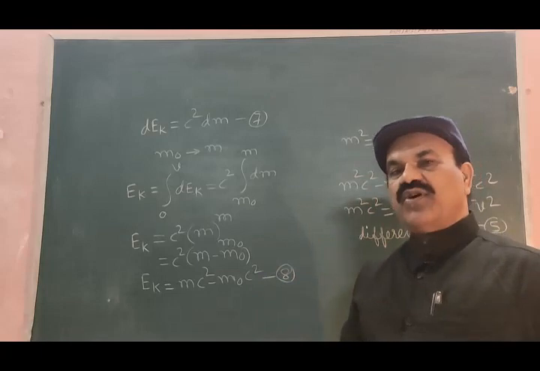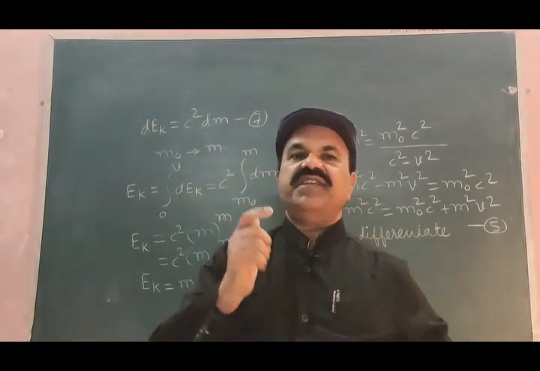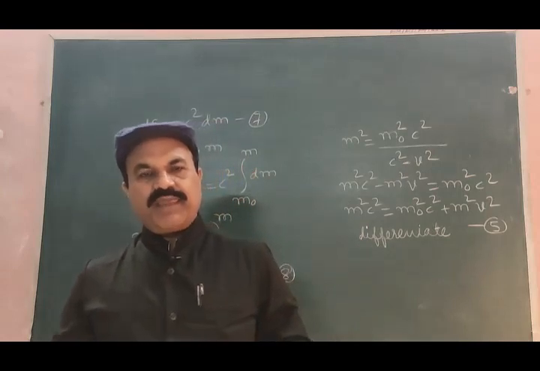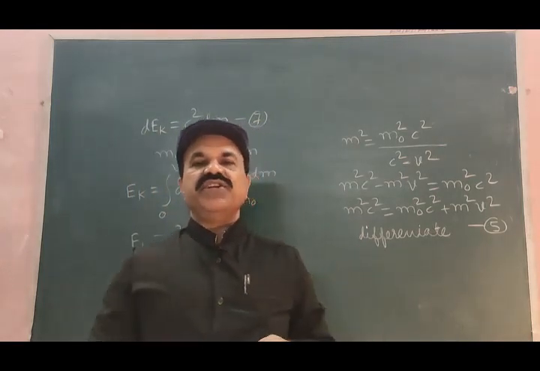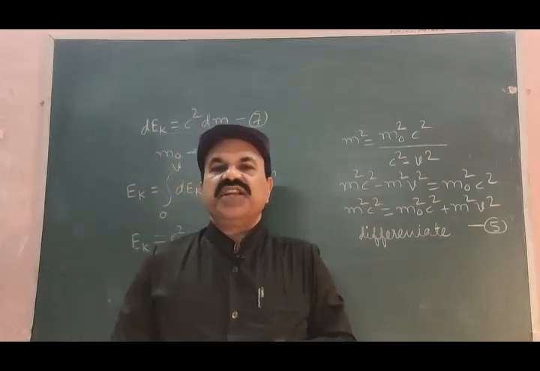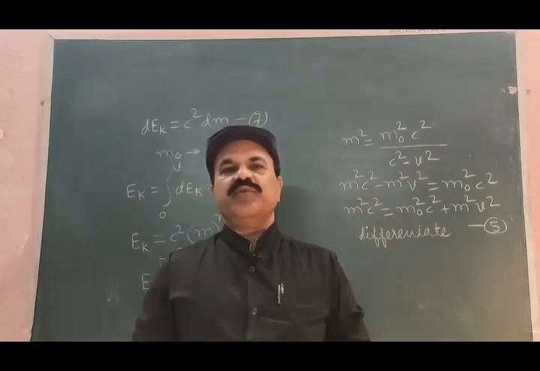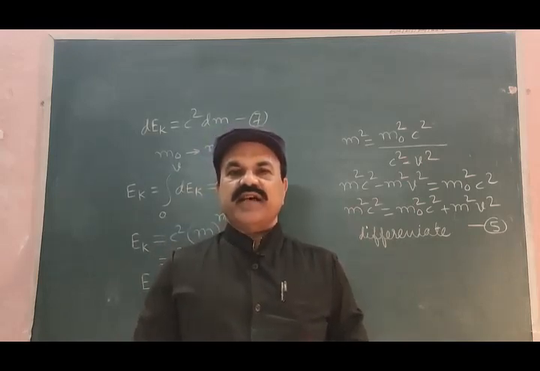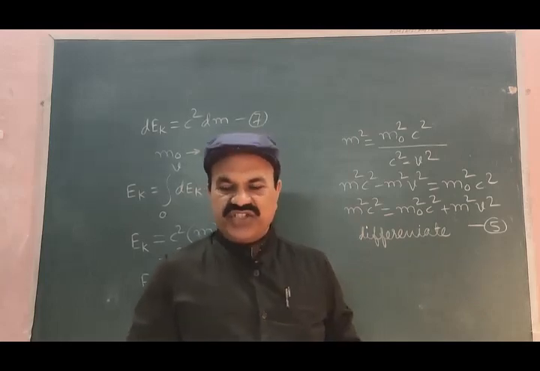Equation 8 is the equation of kinetic energy of the body when it is in motion. We know the formula for total energy of a body. How do we get total energy of a body? Total energy of a body is sum of kinetic energy and potential energy.